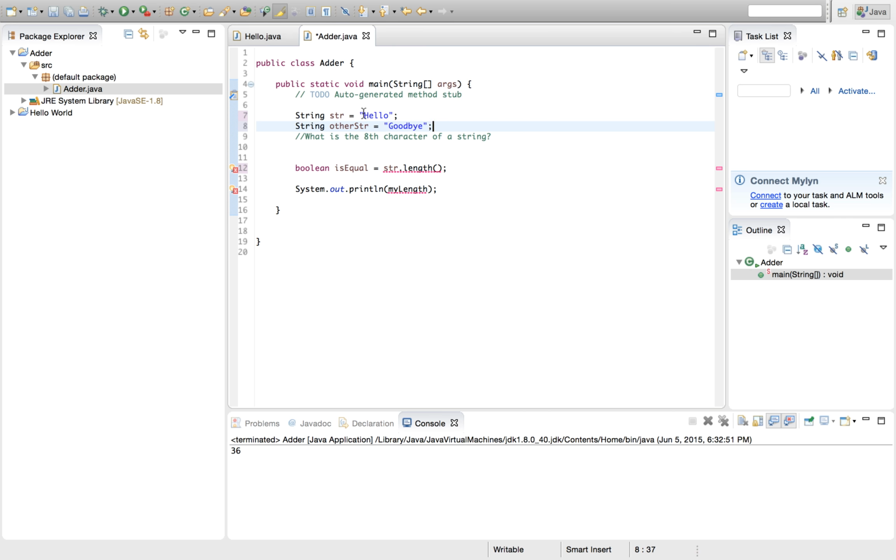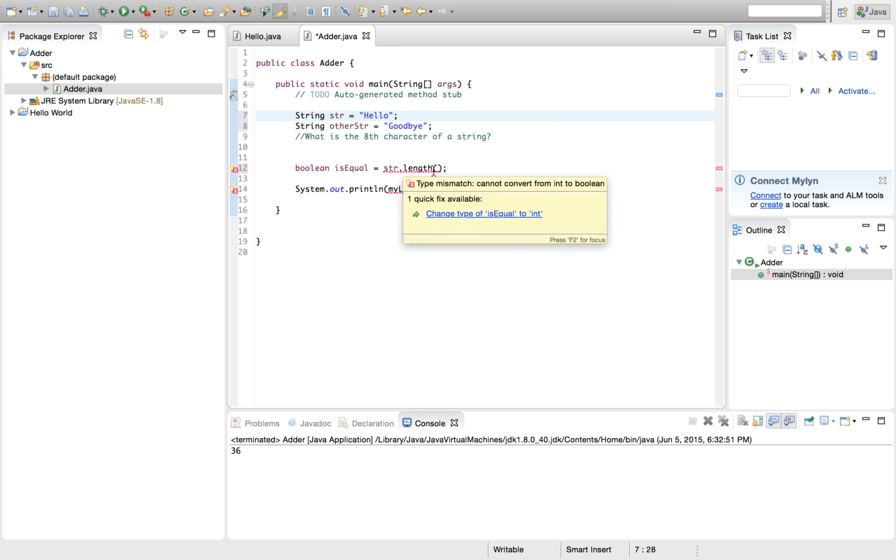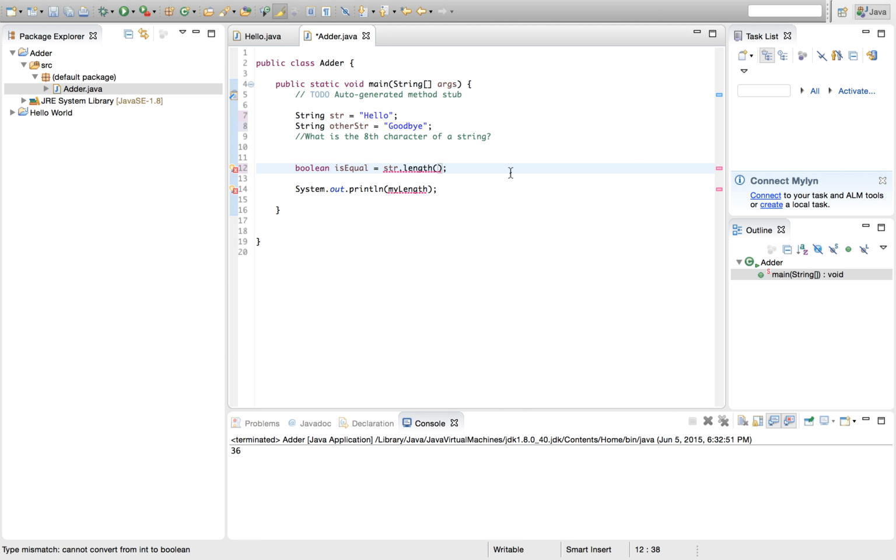If we want to see if these two are equal, we take the first one and we put it the same way as before, str.length. And now in the parentheses, we want to put the second one, the one that we want to compare it to, so otherStr. Oh, I still have this as dot length. Remember, it's dot equals. And now let's print that out and see what we get.